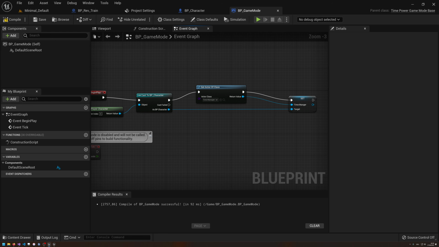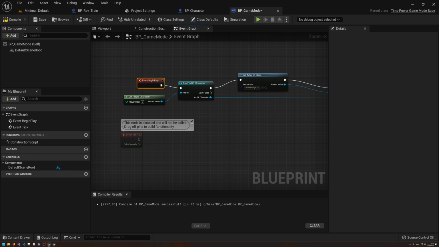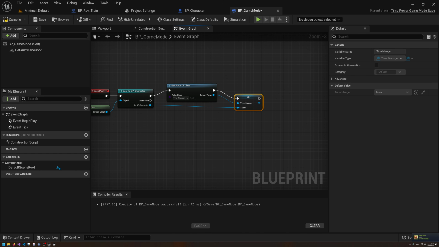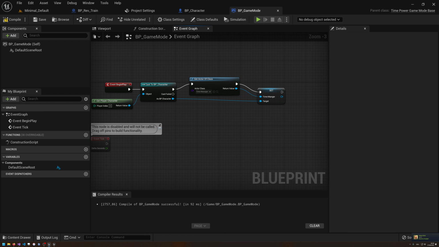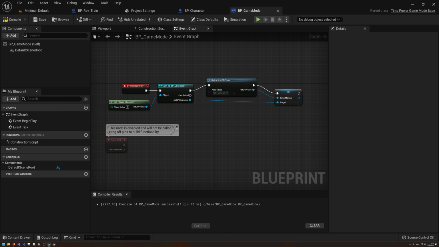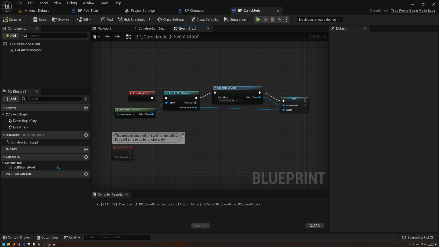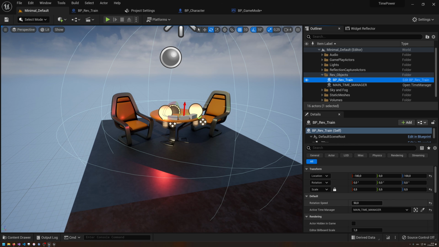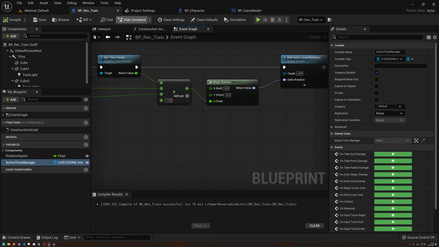I might need to look around to maybe find a more suitable version of maybe also spawning. The ideal way would be to spawn the time manager here in the event begin play. I think this is a more reasonable thing because the time manager is quite static. Maybe we do need to set this up, but what you might want to do is create the time manager at the event begin play. It would be a bit more reasonable to do that. Okay, but no, the other thing is that we then need to link all these objects at runtime as well. So no, we're going to have a main time manager and we're going to try to find it. It's a bit more reasonable to do it like that.